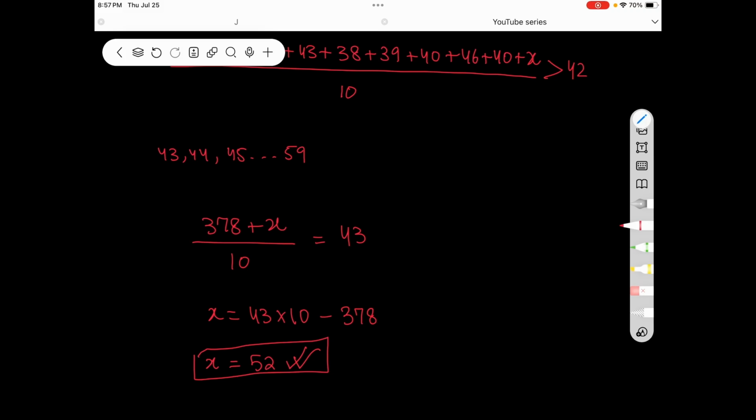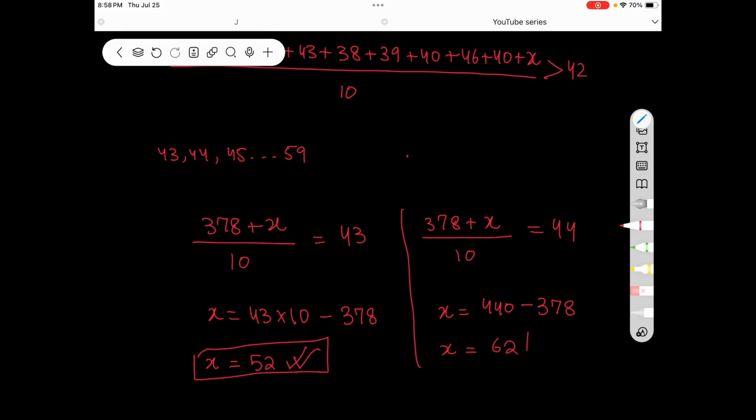However, what if this wasn't the answer and we weren't sure if 52 is the right answer? Let's try plugging in x equals 44. So that we have 378 plus x divided by 10 is equal to 44. Instead of 43, I'm trying 44. So we get x equals 440 minus 378. And that turns out to be 62. Although 62 is a positive integer, it's not less than 60.